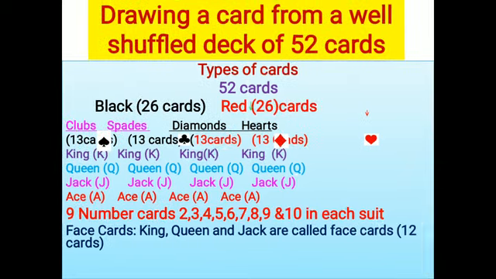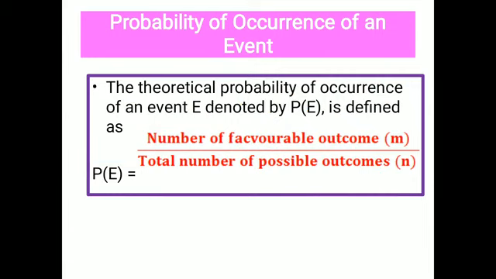Then another term we need is the theoretical formula, the theoretical formula to find the probability of an event. Event means, when you toss a die or a coin, which are the possible outcomes? Head. Head is an event. That is called an event, or it is also called an outcome.